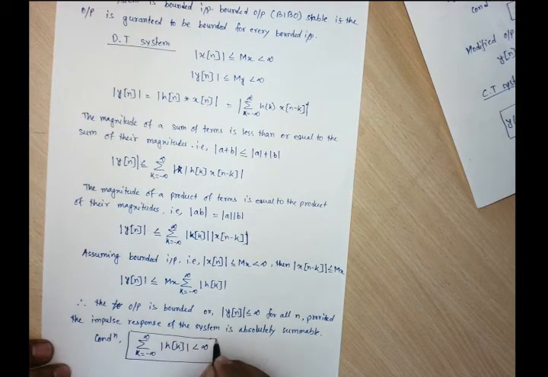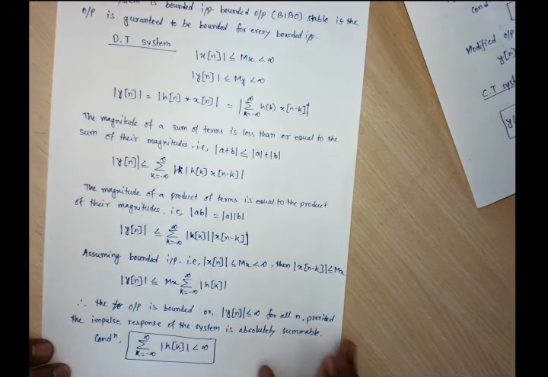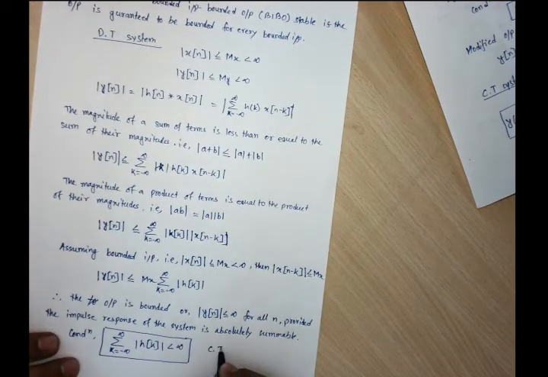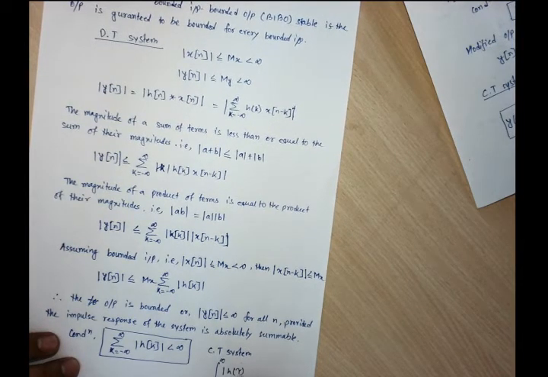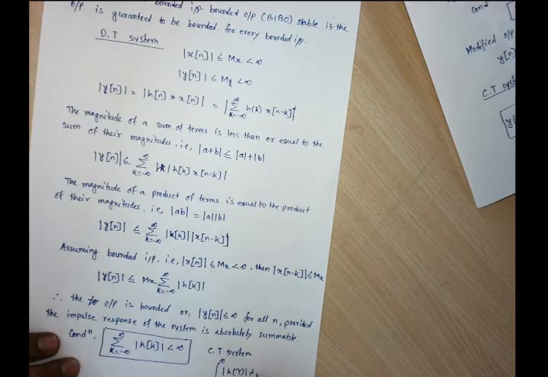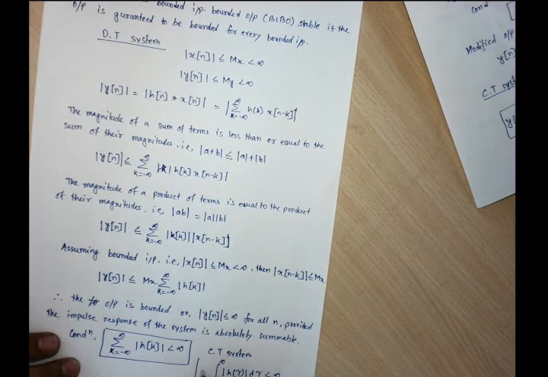In the same way, for the continuous time system, the integration from minus infinity to infinity of mod of h of tau d tau must be less than infinity.